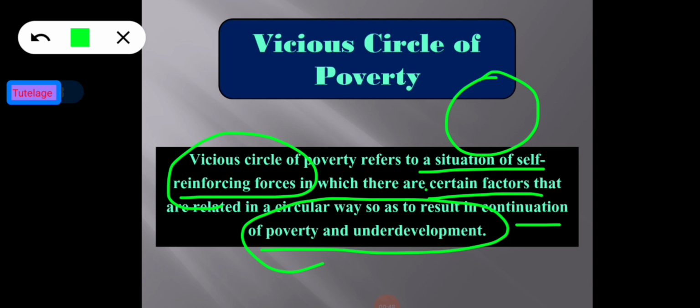A situation of this sort can be explained by taking the example of a poor person, and this will be more useful. A poor man has not enough to eat, so therefore he is underfed. Being underfed, his health is weak, so this means that his capacity to work and earn is low.